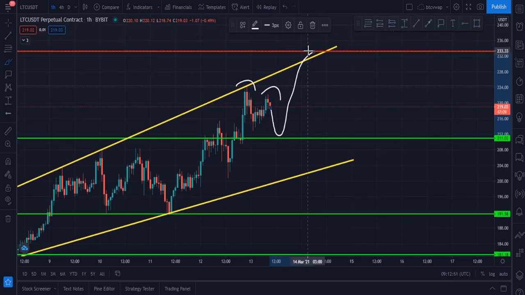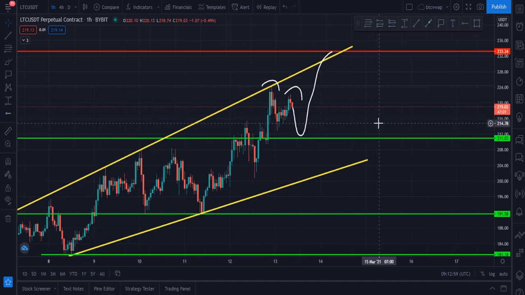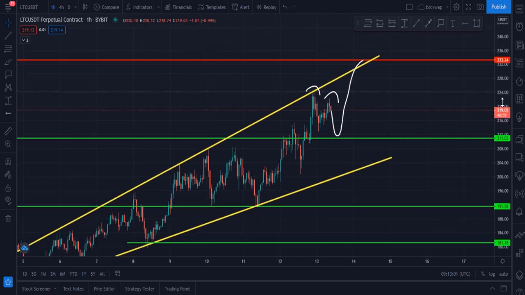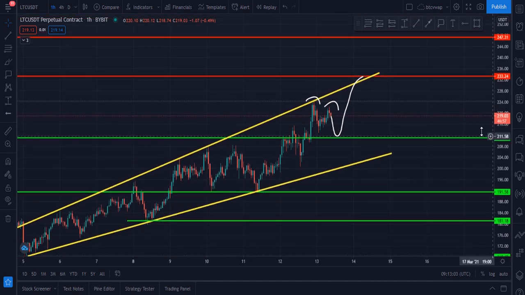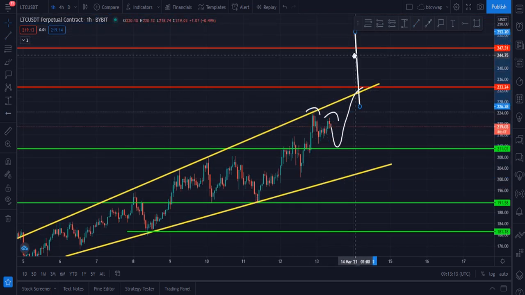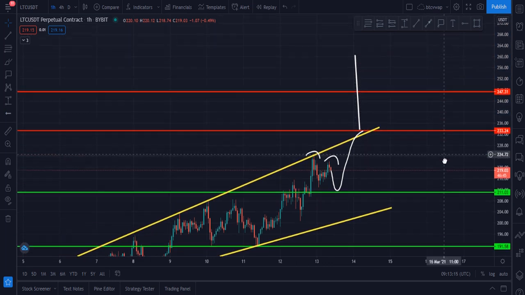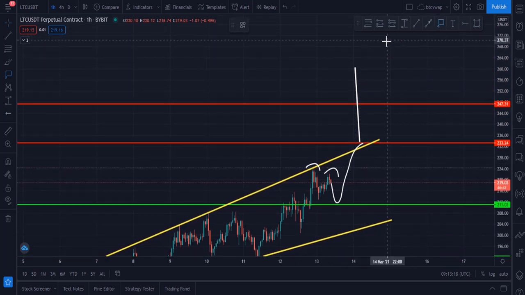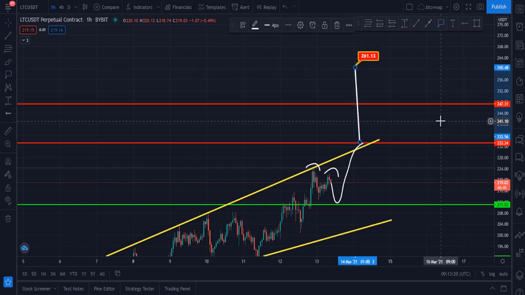hit $233. I think this is the scenario. Litecoin should follow this. Once Litecoin breaks this upside resistance and upside trend line, then our next target will be this according to the pattern. Then our next target will be, and I am very sure this is the year of Litecoin. Litecoin should hit the $1,000 price level very soon.